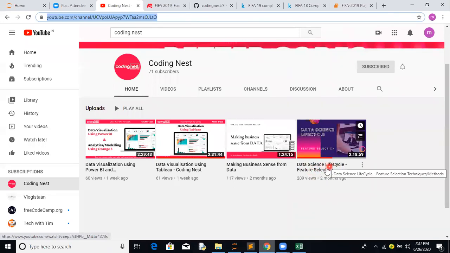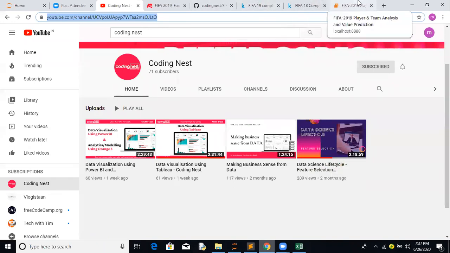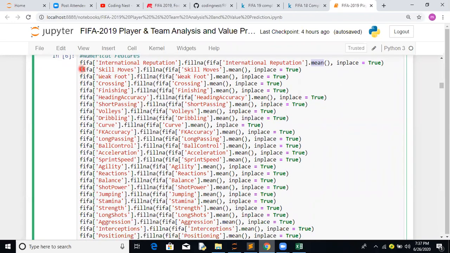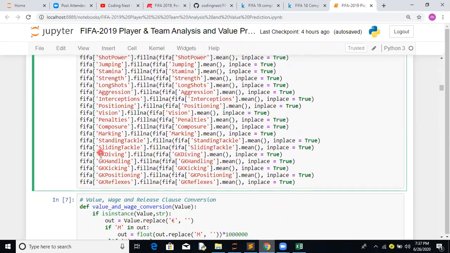There we have done a bit, so you can go and see it. Okay, coming back to the project. Here we have done skill moves, a mean part of it, weak foot, crossing, finishing. All these features come from the player positions.